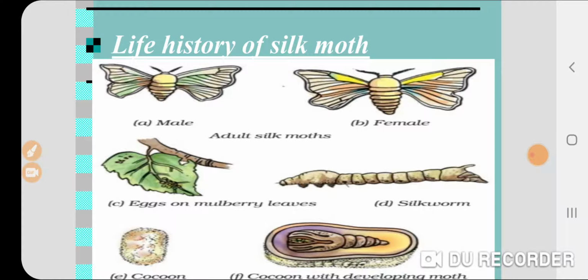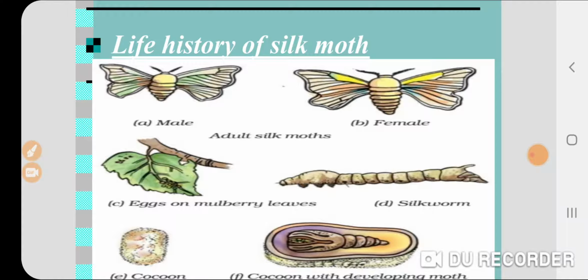The farmers keep eggs under hygienic conditions and under suitable temperature and humidity. The eggs are warmed to a suitable temperature for the larvae to hatch. This is done when mulberry trees bear a fresh crop of leaves.